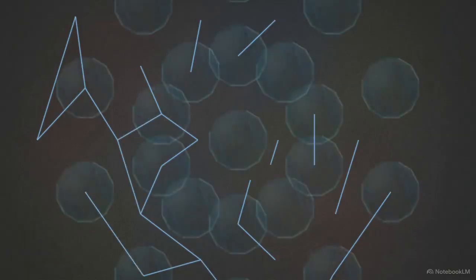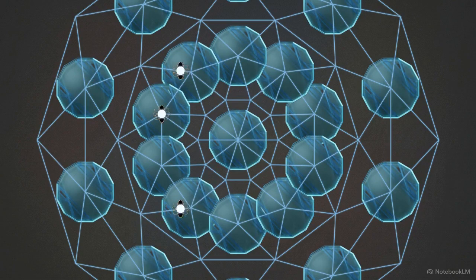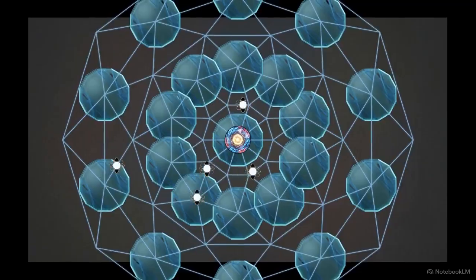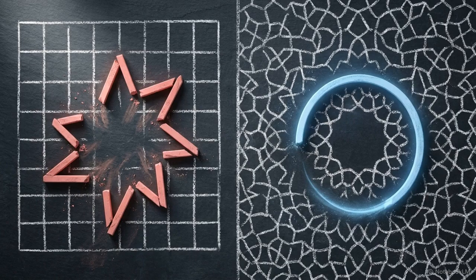These boundaries host protected in-gap edge states, unconventional quantum excitations that facilitate conduction. Electrons propagate seamlessly along these topological boundaries. Because these edge states form a continuous network, they shield electrical transport from local scattering or structural defects. This provides a level of protection against noise and interference that standard conductive materials cannot match.